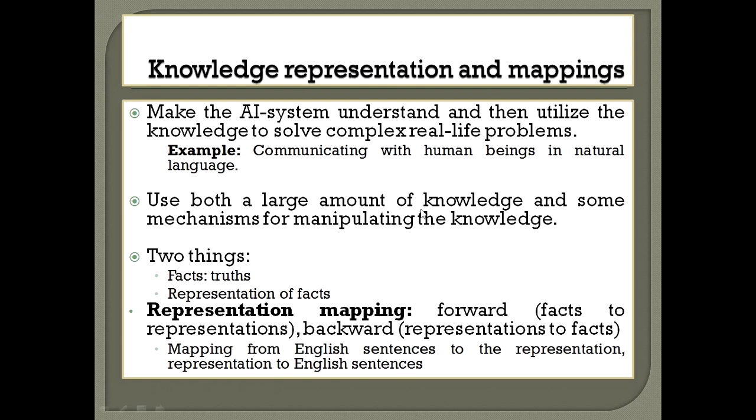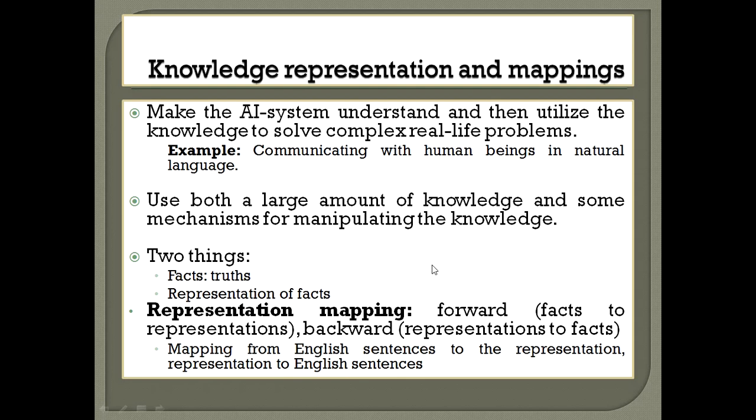Okay, so if you are solving a complex problem, it is necessary to create a large knowledge base, and you need to create a large representation of knowledge with the necessary amount of knowledge, and you must use mechanisms like forward reasoning or backward reasoning to derive the knowledge from the knowledge structure. So there are two things when we talk about knowledge representation.